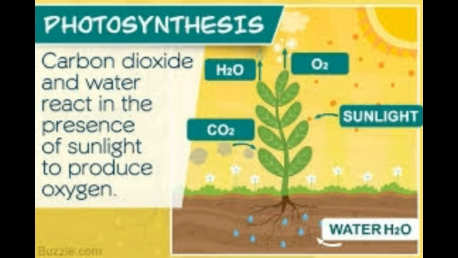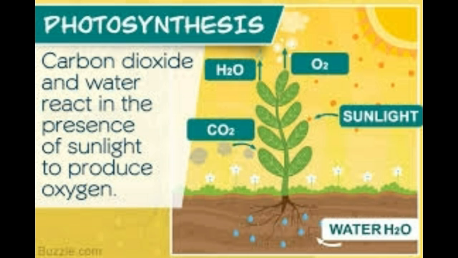autotrophs, organisms which make their own food in the presence of sunlight, water, and chlorophyll, or we can simply say photosynthesis. Photosynthesis is the process by which plants make their own food in the presence of sunlight and produce oxygen, which is very much necessary for animals and human beings to survive on the earth.